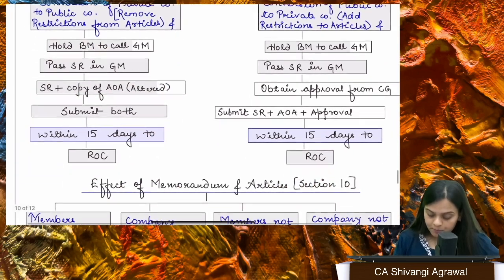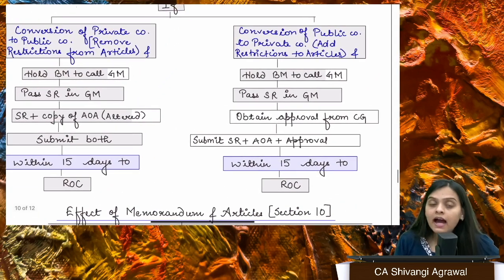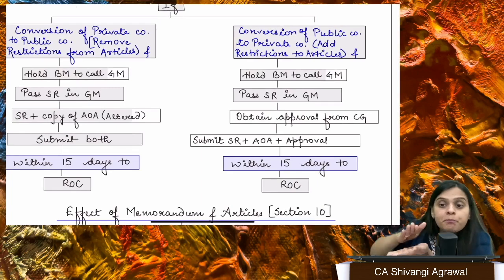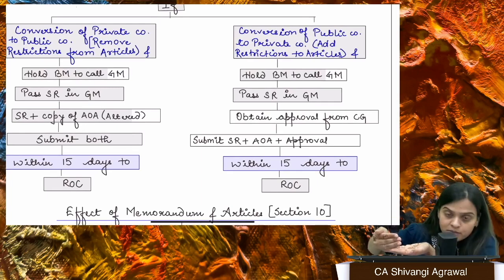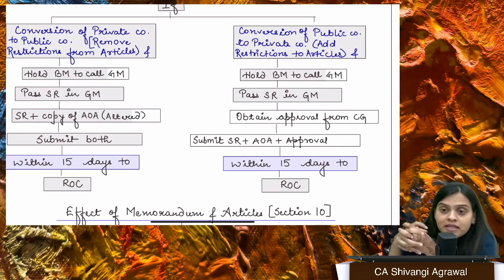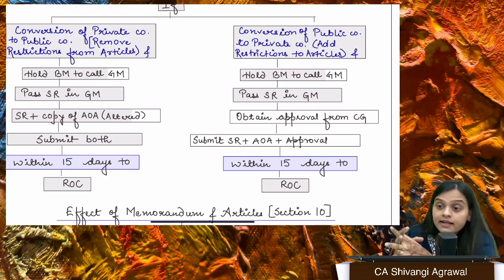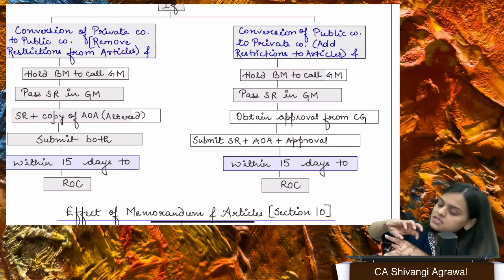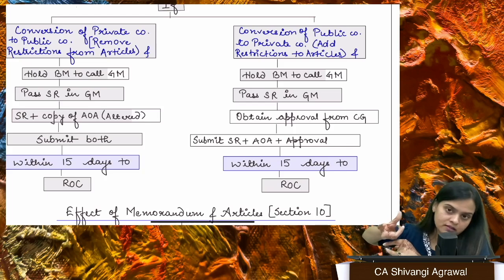Clear? But if I am converting my public company to a private company, see, a public company is exposed to a lot of compliances. It has to disclose this, disclose that, right? It has taken funds from the public. A lot of things might be there. Now it is trying to convert itself into a private company.